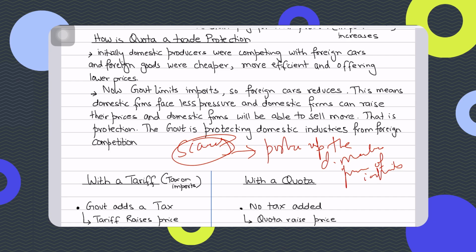So a quota raises the domestic price of imported cars by restricting their supply. Okay, guys? And also it gives more power to domestic firms, and they can also raise their prices, which is an incentive for them as well, and in a sense protection to them. They would now end up producing more cars because demand reverts to domestic firms. They will have more market power. They can raise their own prices of cars as well. They will benefit now. So this is a trade protection. Got it, guys? Why? Because now there is reduced competition through quotas.